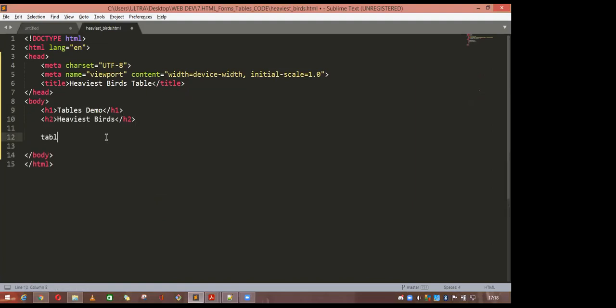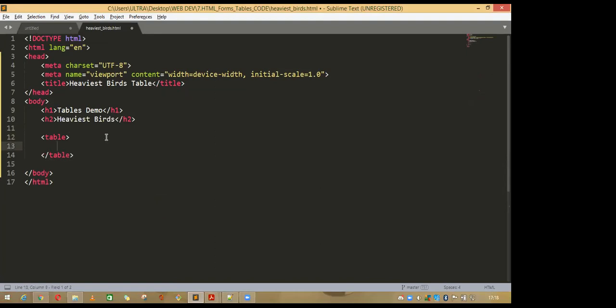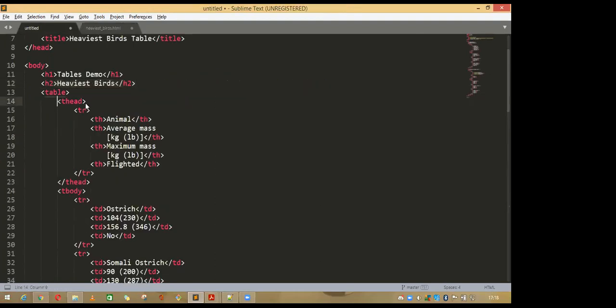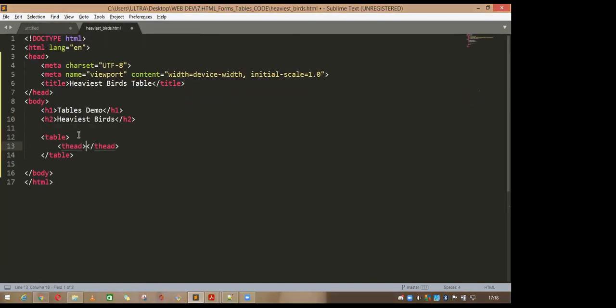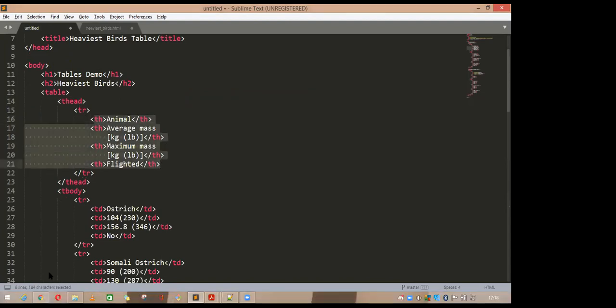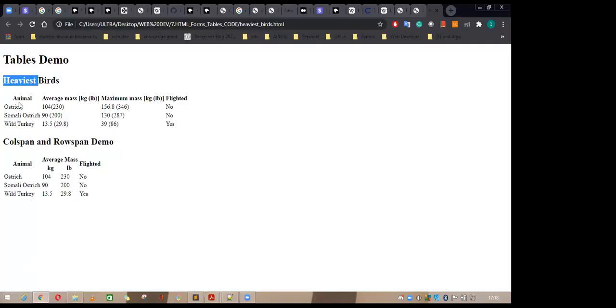So you have to write the table tag, because if you want to create a table, inside the table there is a table head. Okay, T head, and in the T head, in the table row, there are a lot of headers. R is for the row and H for the header. Headers will come in bold. These are called the headers.